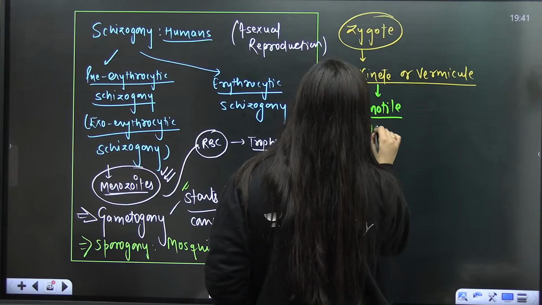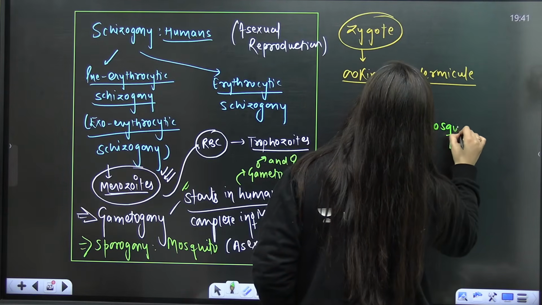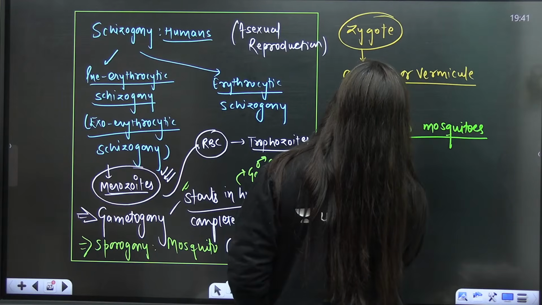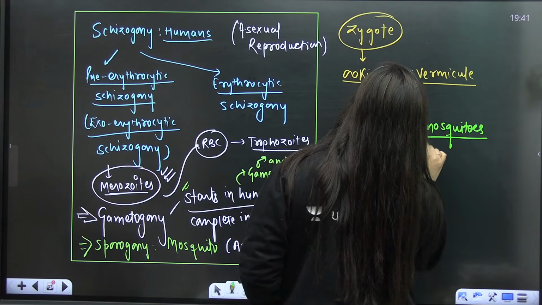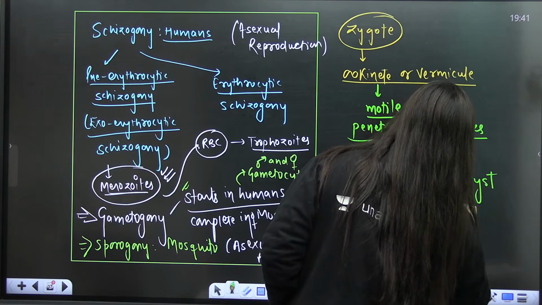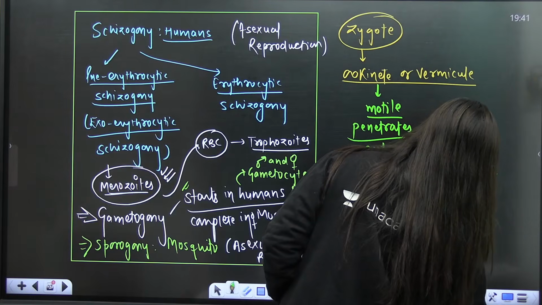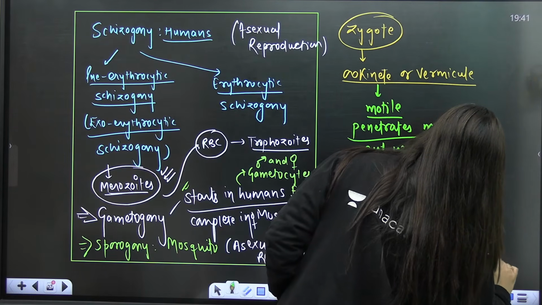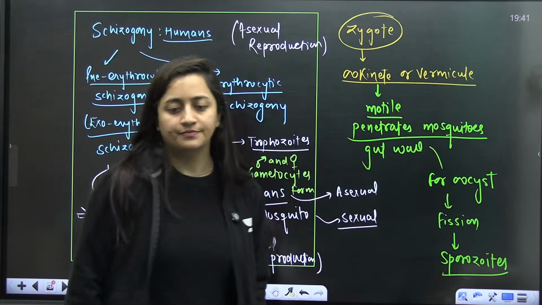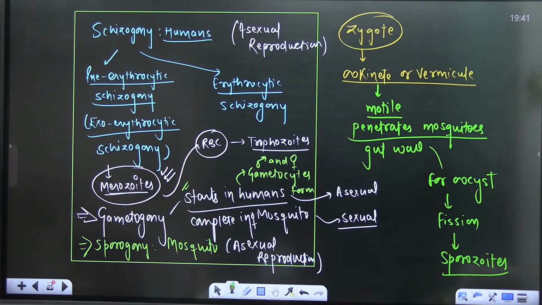It penetrates the mosquito's gut wall, forms an oocyst, then fission, then sporozoites. That's how it works. Understood? Any doubt? Yes, please. Any doubt?